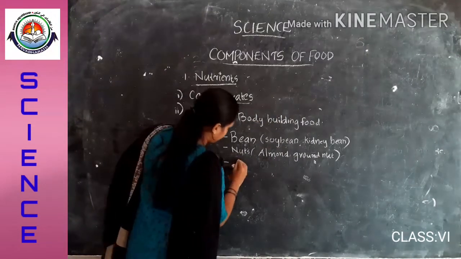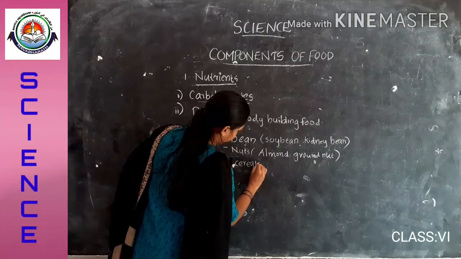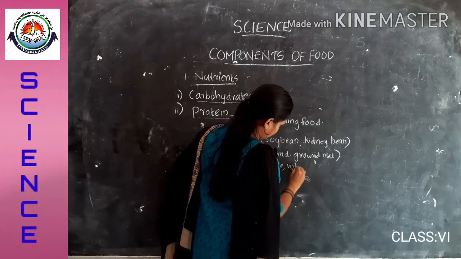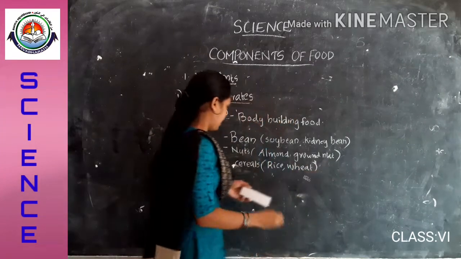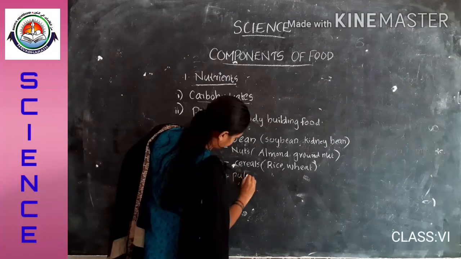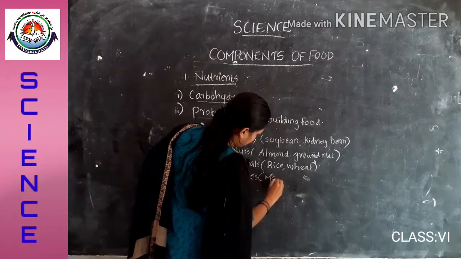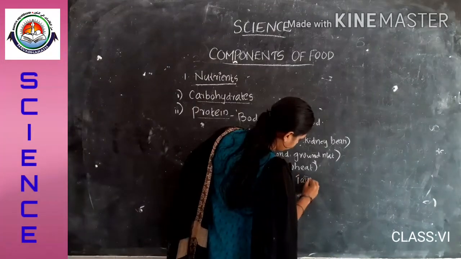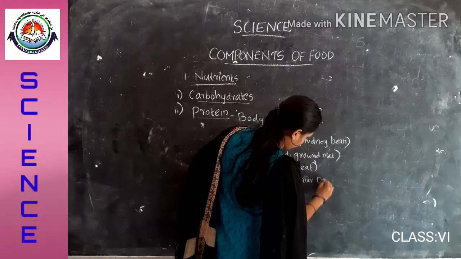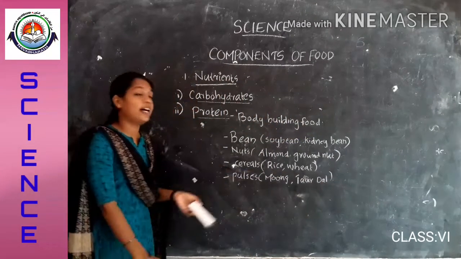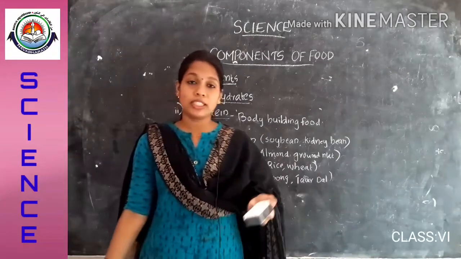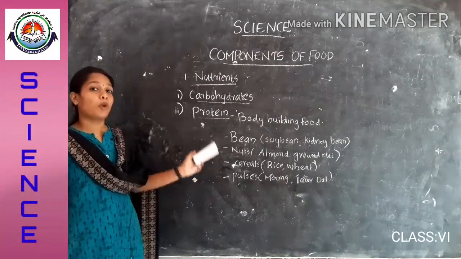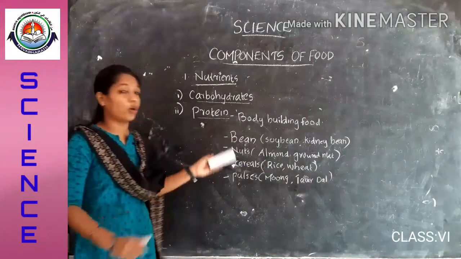And cereals like rice, wheat, maize, etc. And pulses like moong seeds, and also tur dal, etc. will be having higher protein content. Is it clear to you? So these are the plant products that will give us protein. We must include these products in our diet.